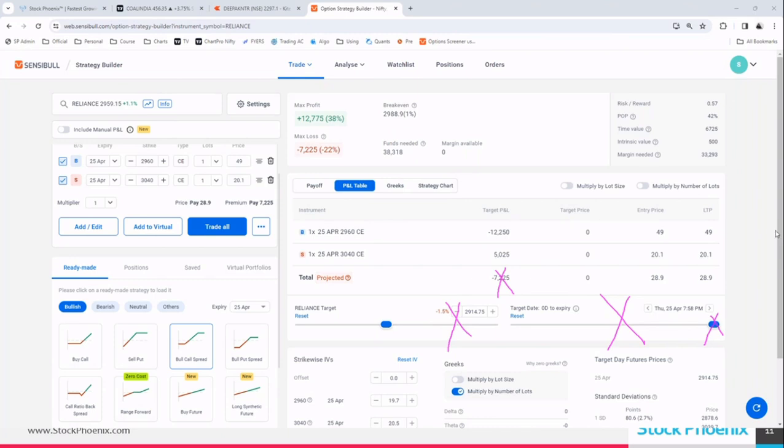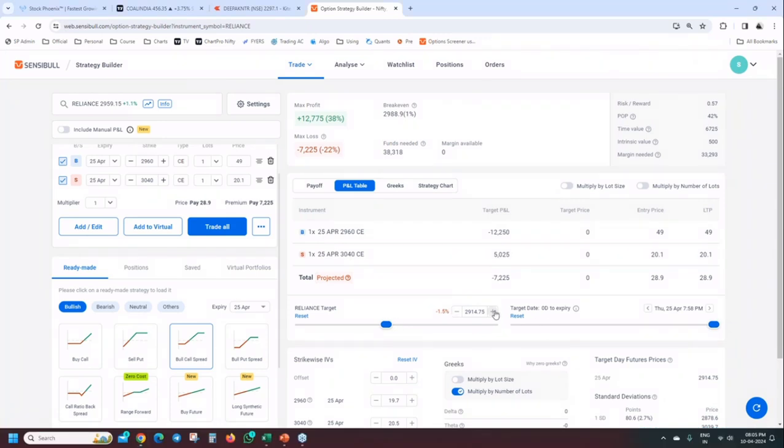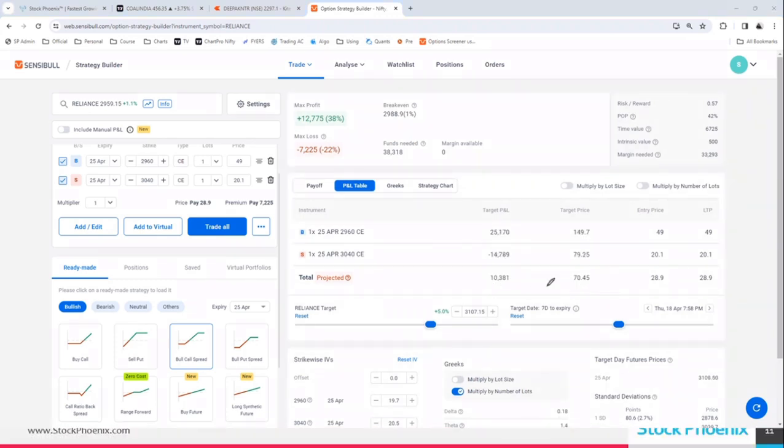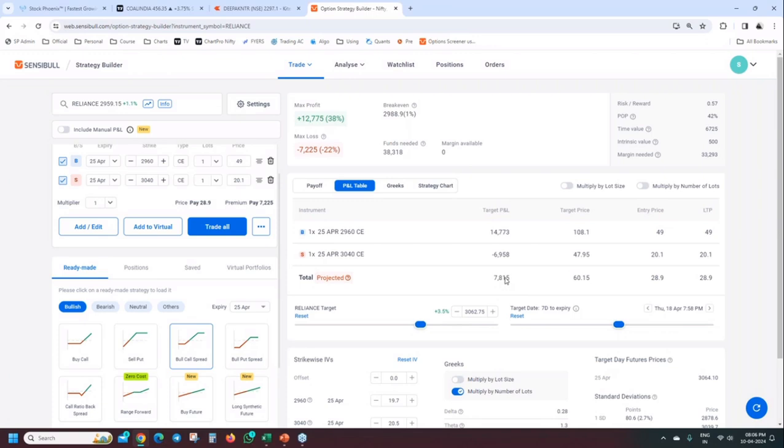This is fine. A 1.5% stop loss is fine, but you cannot hold this strategy till the end of the expiry if it is in loss. You can hold the strategy till the end of the expiry if it is in big profit. If it is in 5% profit, still there is no point in holding, because you may reach only up to 12,000 rupees. Again, if the stock comes down, you may lose this profit also. So it is always good to book profit at 3 and 5%. That is sufficient for us.